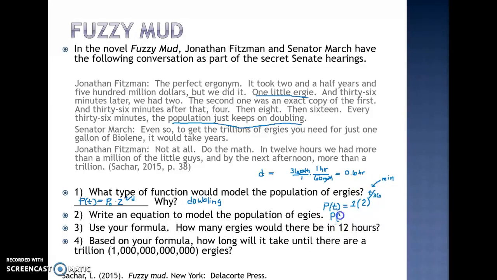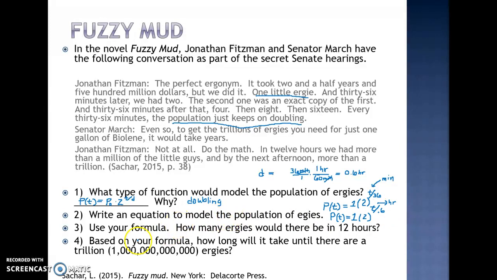So that would allow me to write a different formula. My population at some point in time, if I start with 1, it'll double, so using a base of 2, and now my time is going to be divided by 0.6. This particular formula is helpful to me because in this formula the time is in hours.